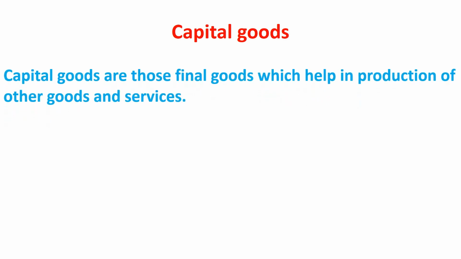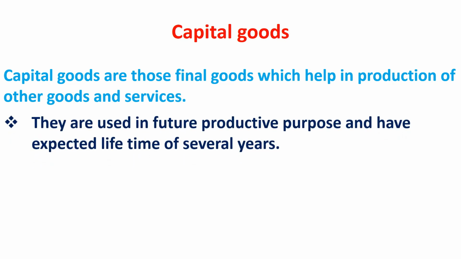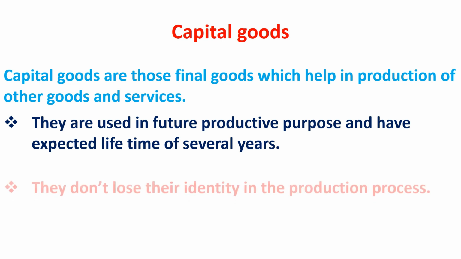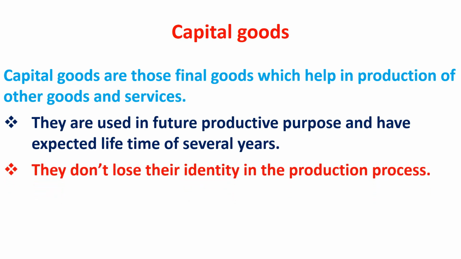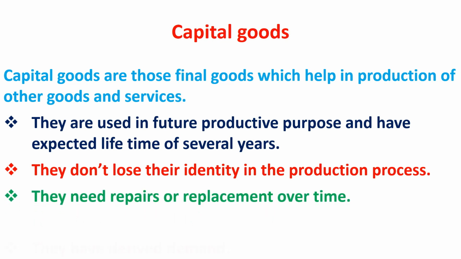Capital goods. Capital goods are those final goods which help in production of other goods and services like machinery, equipment, etc. They are used in further productive purpose and have expected lifetime of several years. They don't lose their identity in the production process. That means they do not get merged in process of production. They need repairs or replacement over time. They have derived demand as their demand is derived for other goods which they help to produce.